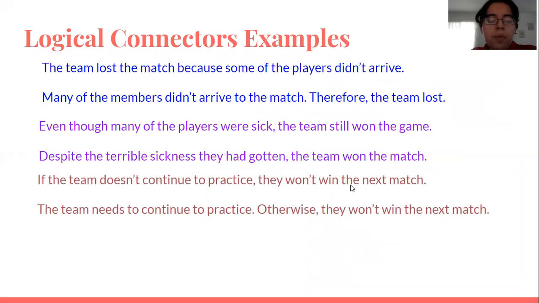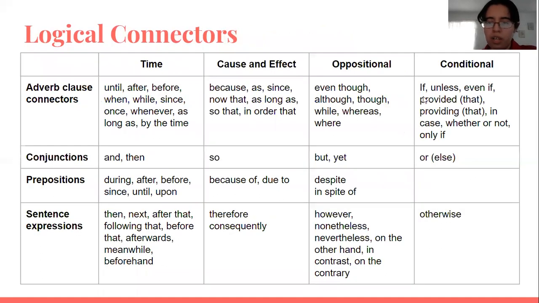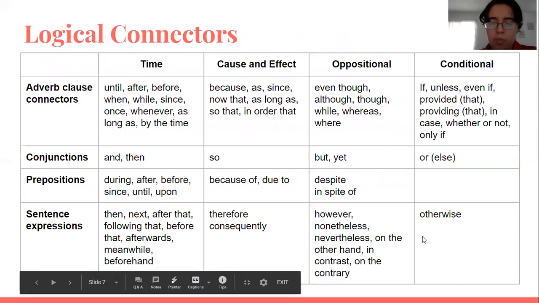The other examples: if the team doesn't continue to practice, they won't win the next match, and the team needs to continue to practice. Otherwise, they won't win the next match. So "if" and "otherwise". If: conditional adverb clause connector, and otherwise: conditional sentence expression.